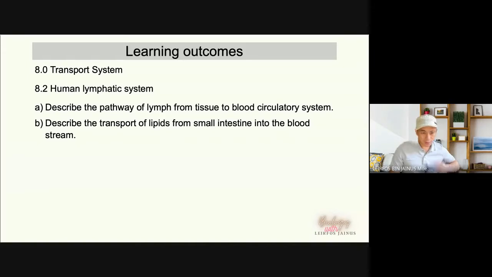In this chapter, we just relate the lymphatic system with transport. Actually, the lymphatic system also is involved in the immune system, and we will discuss the roles of the lymphatic system in immunity in the next chapter. For the lymphatic system, we will describe the formation and transport of lymph, or the body fluid or interstitial fluid, and also the transport of lipid from the intestine to the bloodstream.